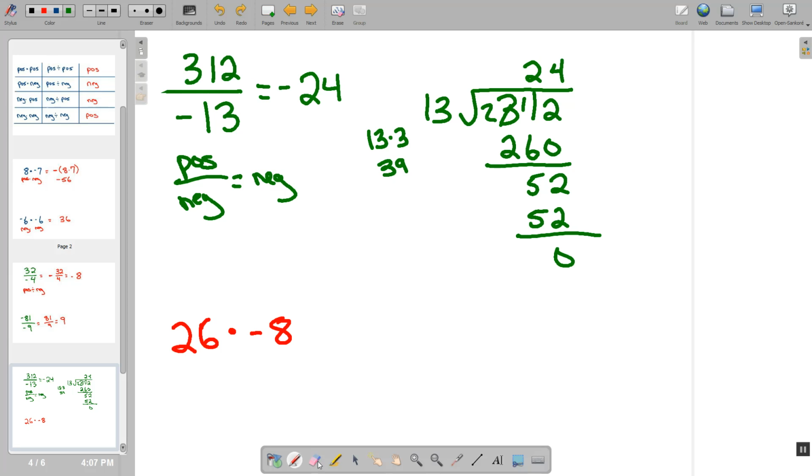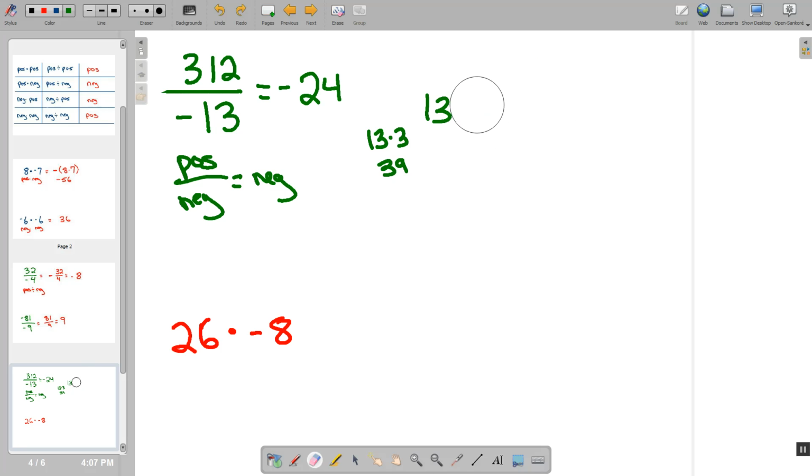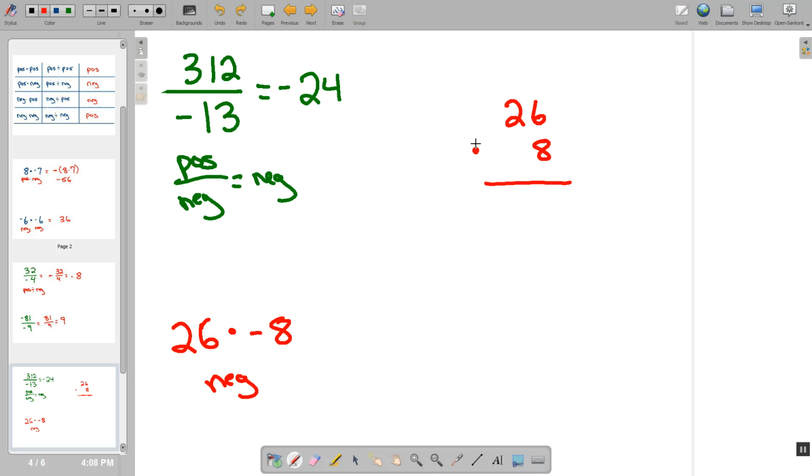Okay? So the style of the problem doesn't necessarily change a huge amount, but it is very important to make sure that you remember to include that negative at the end, but you can ignore it for a large majority of the problem. Same style here with 26 times 8. We know that this will be a negative answer because we have a positive times a negative. So we can do simply multiplication, 26 times 8, and we can ignore the negative until the end.